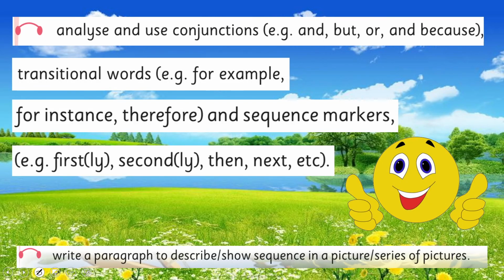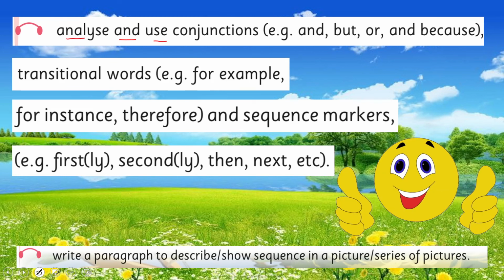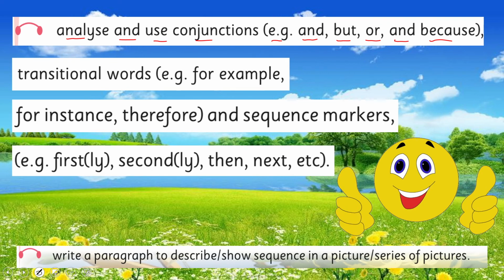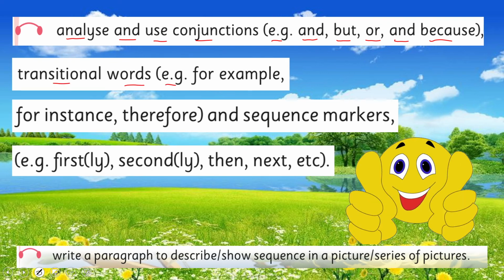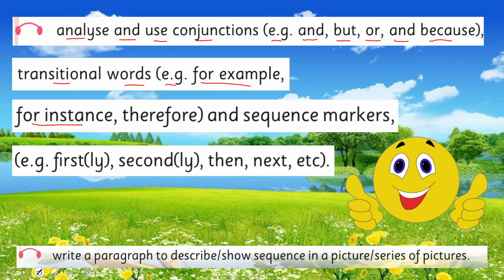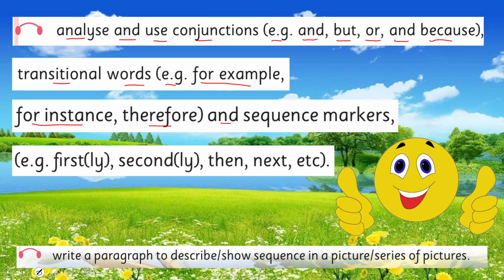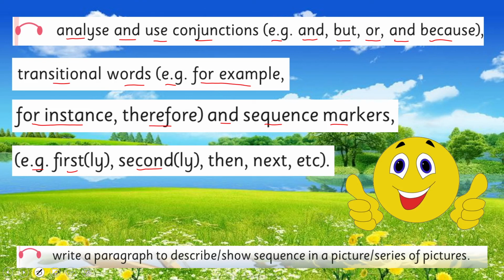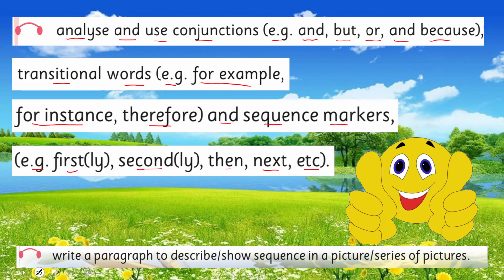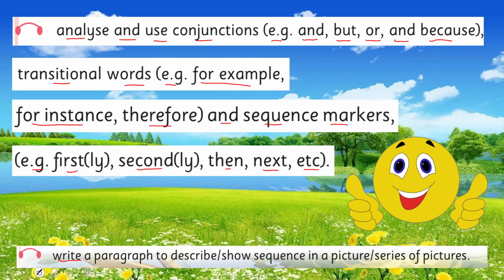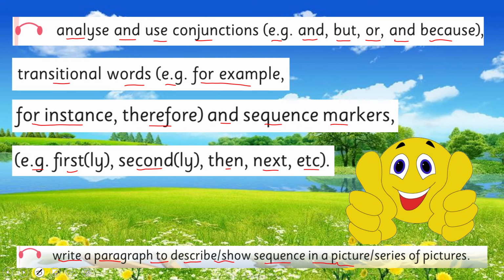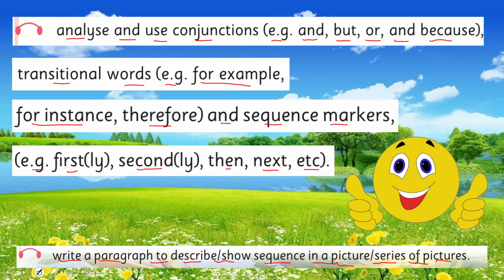In this way, we have covered our SLOs: analyze and use conjunctions, e.g. and, but, or, because; transitional words, e.g. for example, for instance, therefore; and sequence markers, e.g. firstly, secondly, then, next, etc. And the next SLO: write a paragraph to describe and show the sequence in a picture or series of pictures.